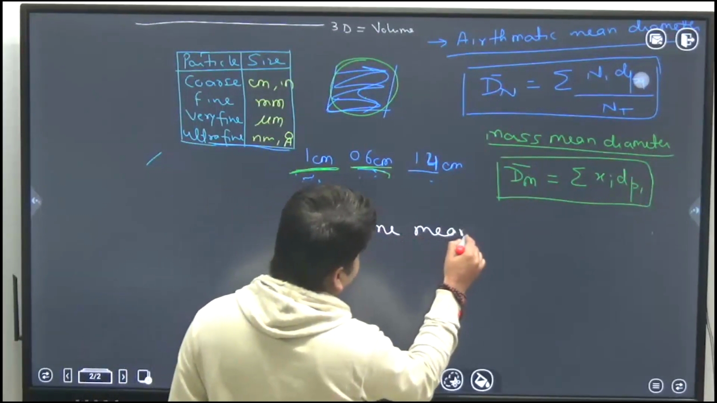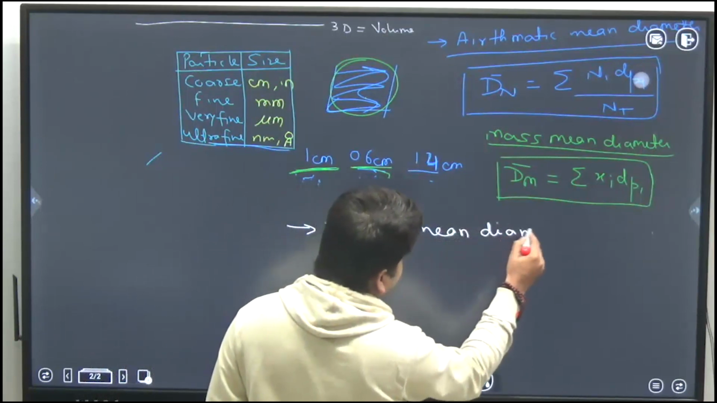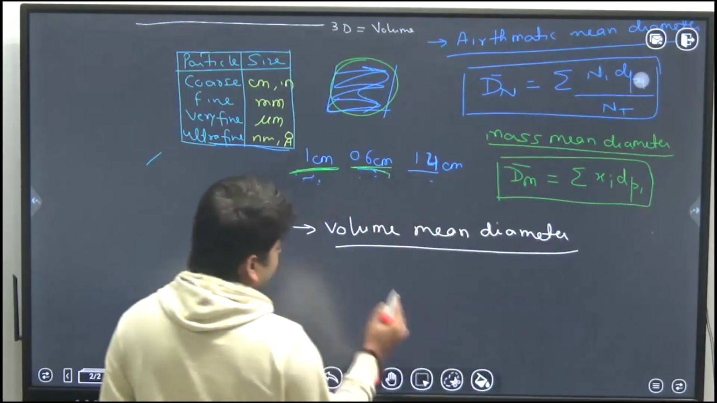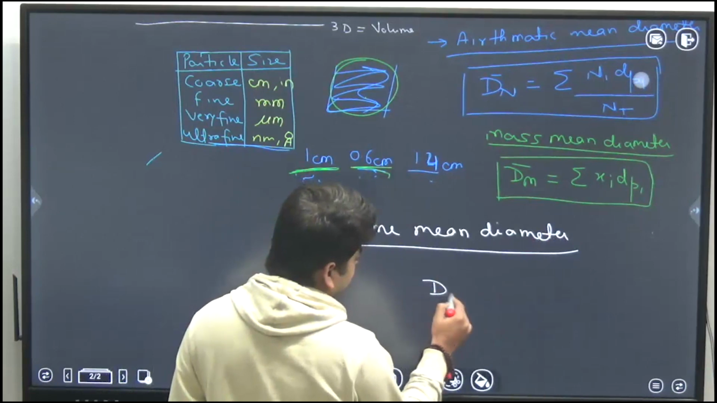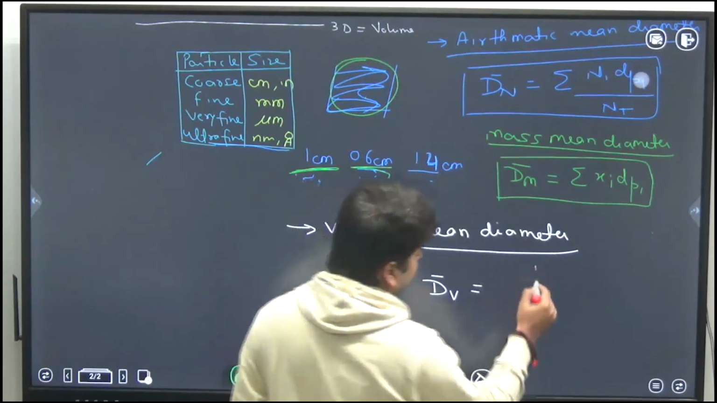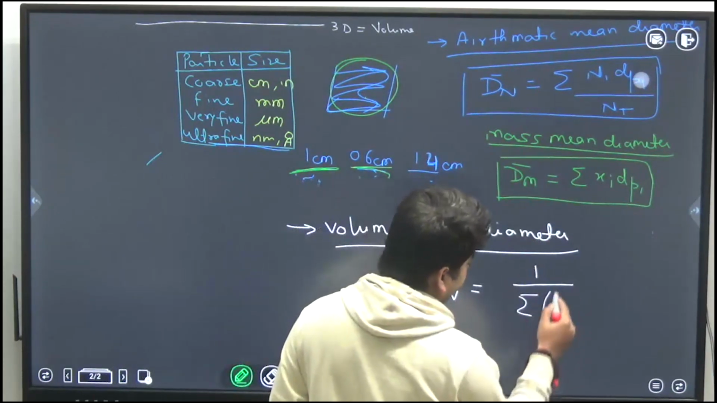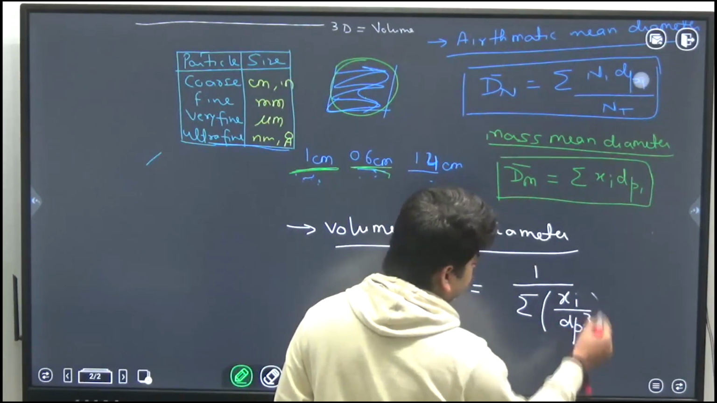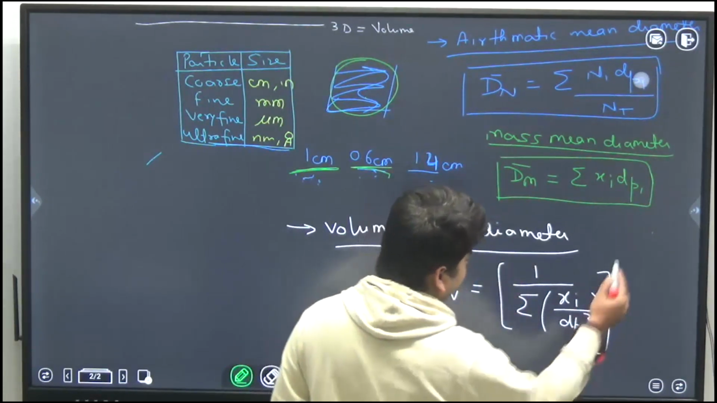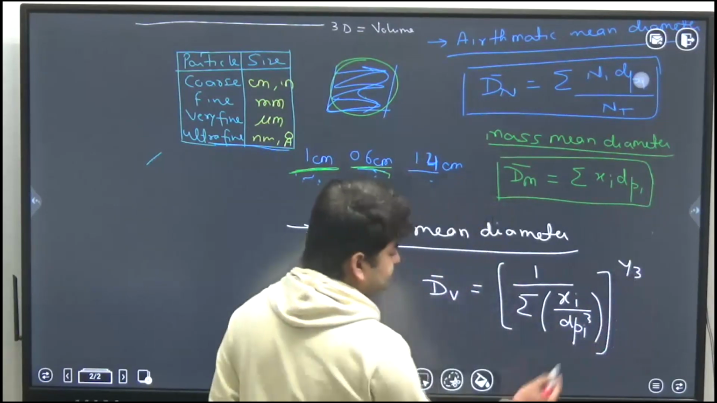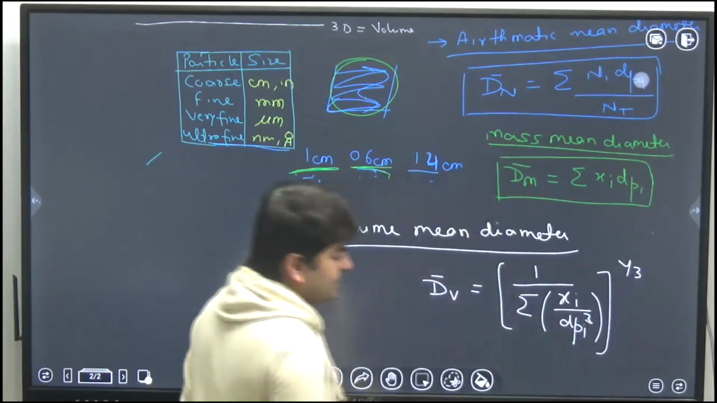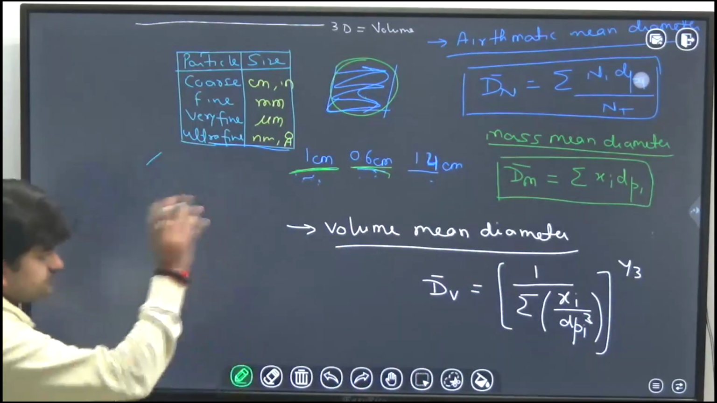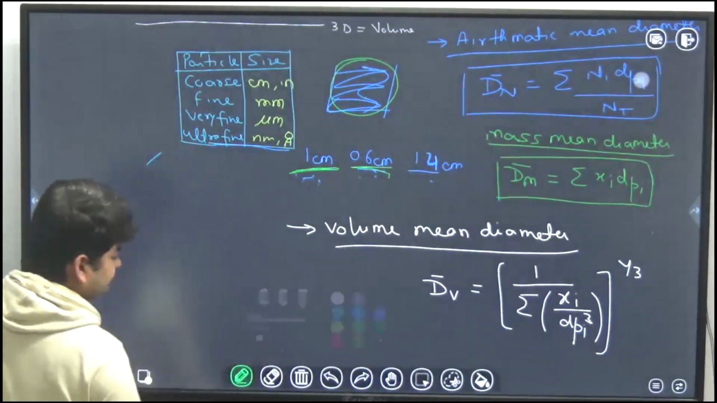Next is volume mean diameter, that you can calculate as dV bar is equal to 1 over summation of xi over dpi cube, entire power 1 by 3. Xi and dpi are the same as in mass mean diameter.